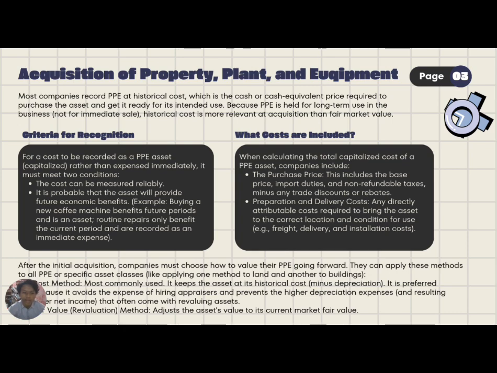After the initial acquisition, companies must choose how to value their PPE going forward. They can apply a method to all PPE or to specific asset classes, like applying one method to land and another to buildings. First is the cost method, most commonly used, which keeps the asset at its historical cost minus depreciation. It is preferred because it avoids the expense of hiring an appraiser and prevents the higher depreciation expense and resulting lower net income that often come with revaluing assets. Second is the fair value or revaluation method, which adjusts the asset value to its current market fair value.